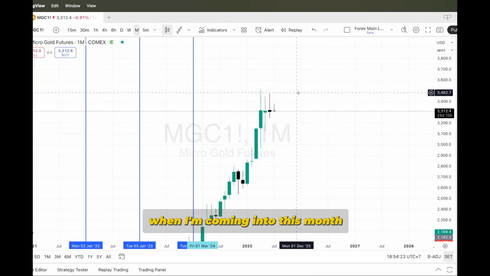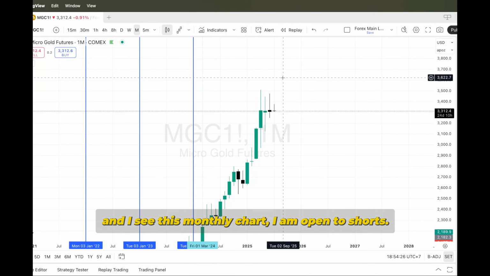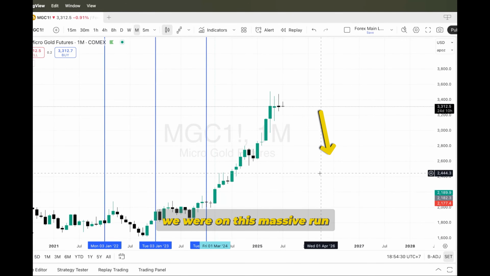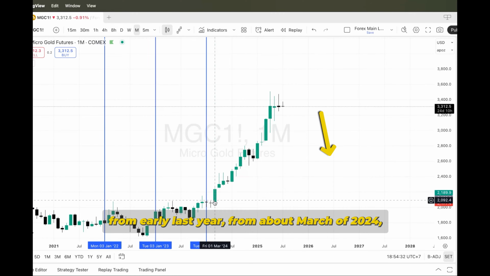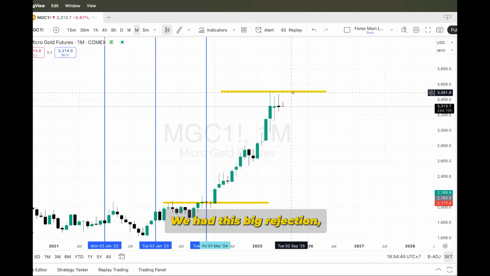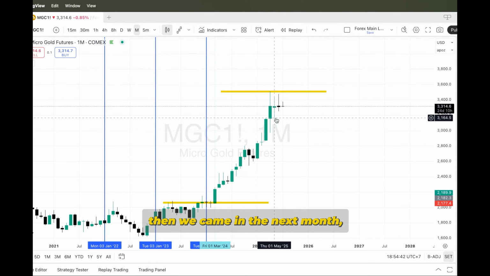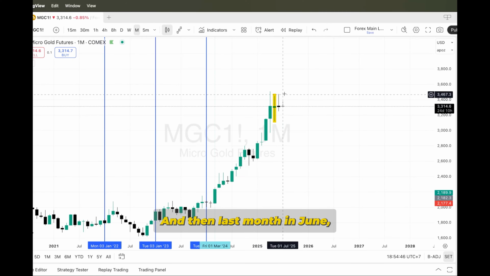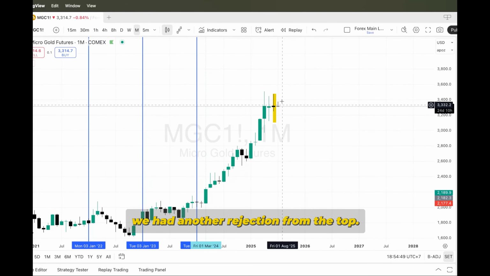When I'm coming into this month and I see this monthly chart, I am open to shorts. The reason being, we were on this massive run all the way from early last year, from about March of 2024, and then we hit this ceiling over here. We had this big rejection. Then we came in the next month, we closed doji, we had a rejection again. And then last month in June, we had another rejection from the top.